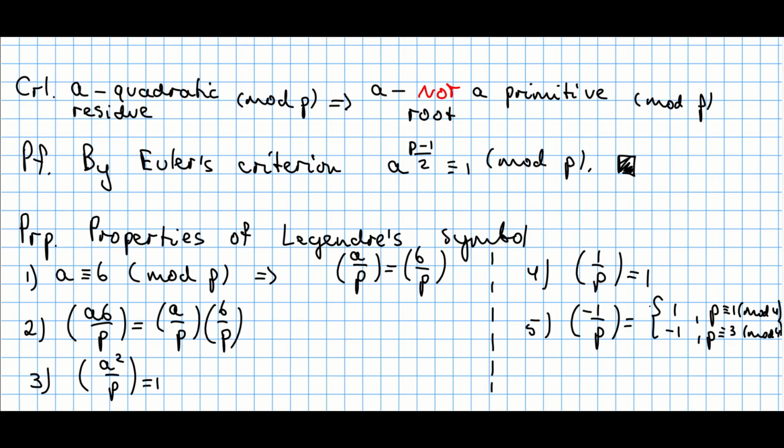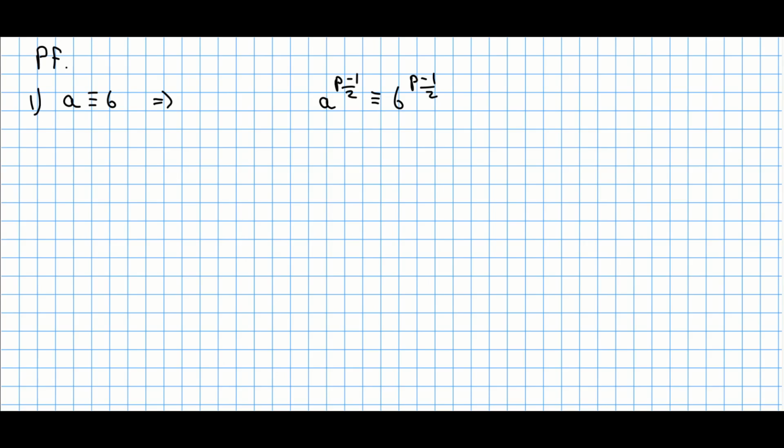And in fact, it splits into two possible cases. So this will be equal to 1 if my prime is congruent to 1 modulo 4. Otherwise, so p is congruent to 3 modulo 4, then this symbol equals -1. So this result solely depends on what prime number we choose. Now let's quickly prove those 5 properties.